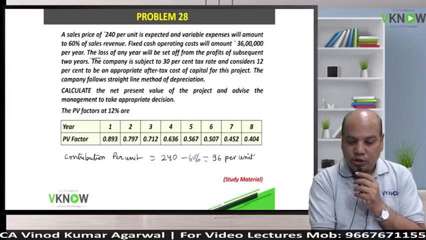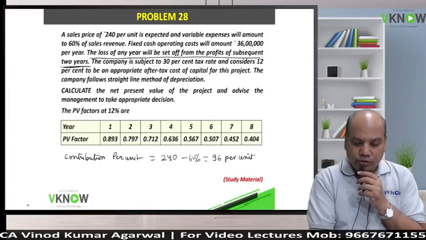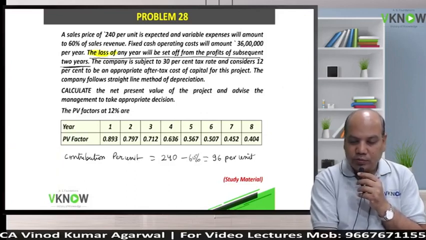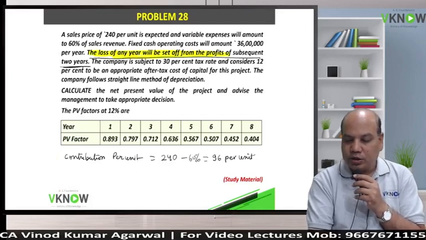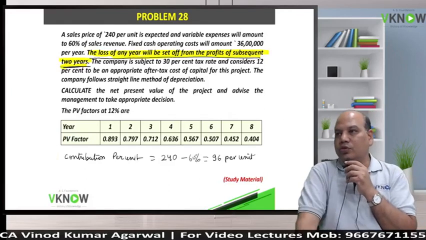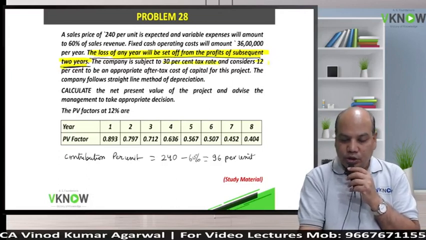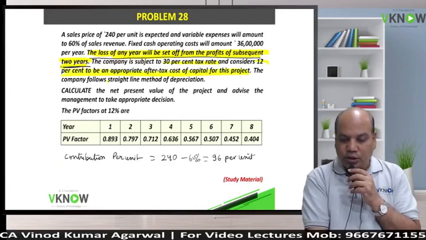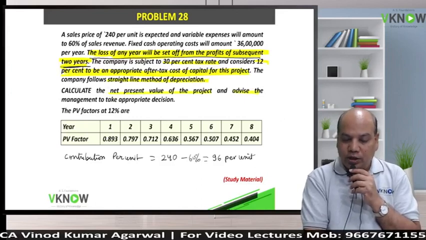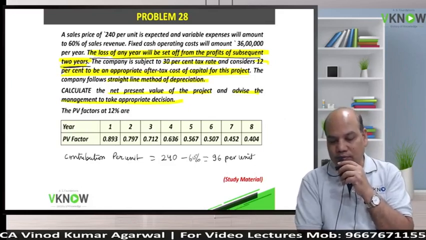Underline one new adjustment. The loss of any year will be set off from profit of subsequent 2 years. Which means suppose there is a loss in any year, it can be carried forward for how many years in this problem? Only 2 years. So within 2 years you have to set off the loss of that year, otherwise that loss will lapse. Tax rate is 30% and 12% is the after tax cost of capital, meaning discount rate 12%. The company follows straight line method of depreciation, very easy. Compute NPV and advise the management to take appropriate action, decision.